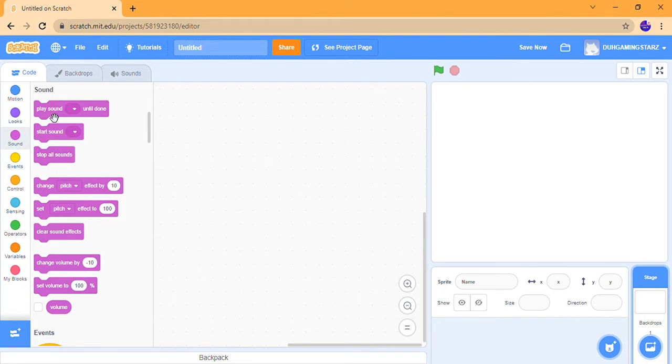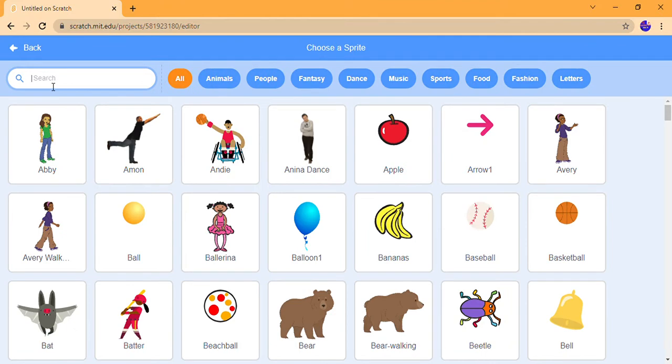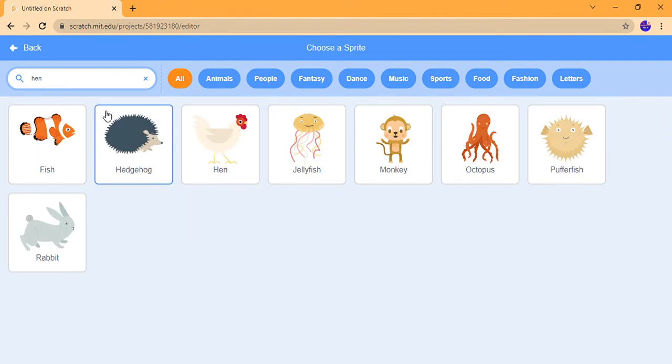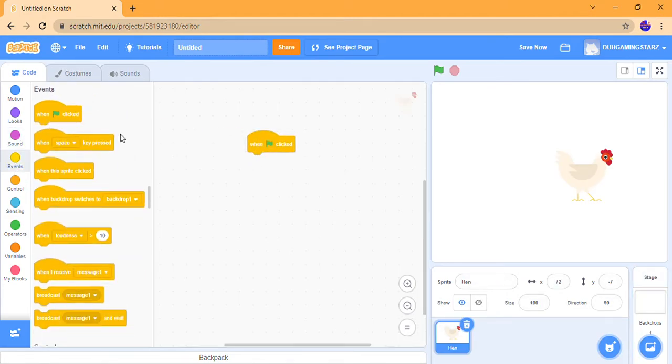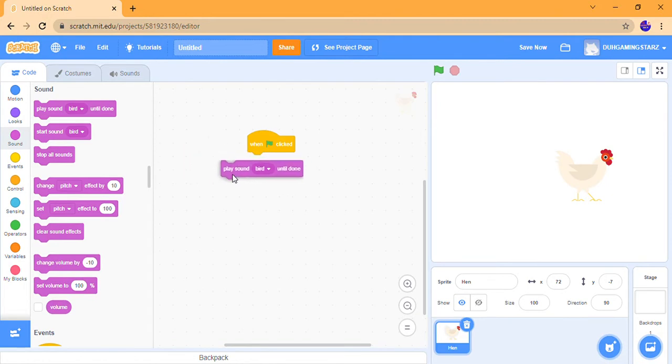Today let's understand the sound blocks of Scratch. First let's pick a sprite. I'll take the hand. Let's start the code with this. The first block of sound is play sound until done. So this block basically plays a specific sound until the whole sound is done.